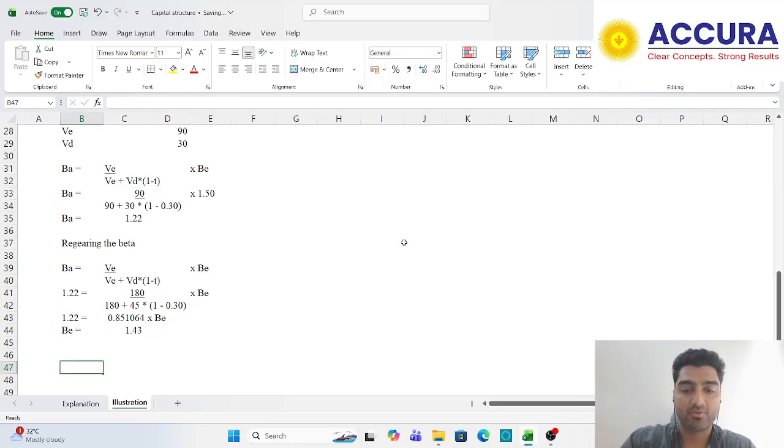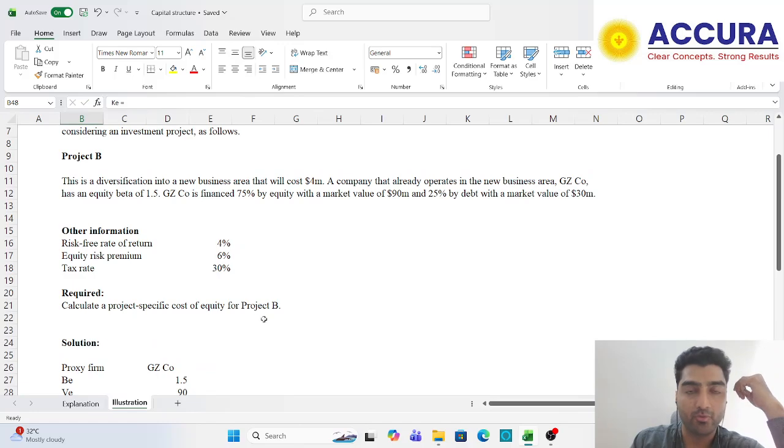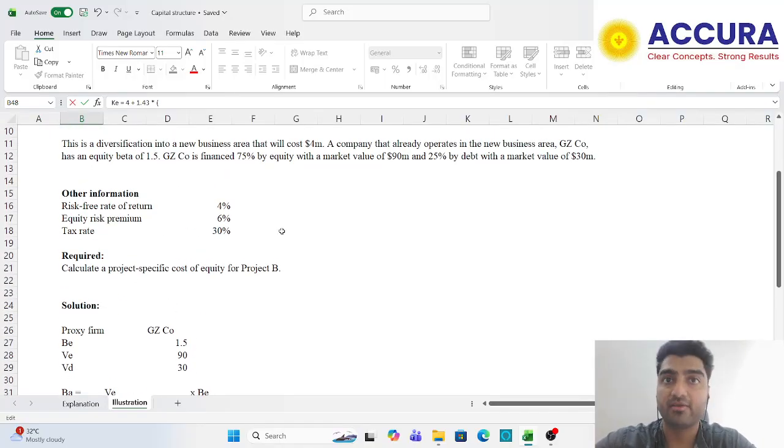Now I want to find out cost of equity, and formula is risk-free rate of return RF plus beta that we just found out multiplied by RM minus RF. Now risk-free rate of return is given to me as 4. So I'll write 4 plus beta, we found it out as 1.43 multiplied by, now guys, equity risk premium.